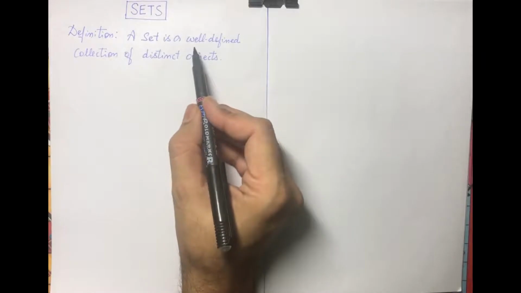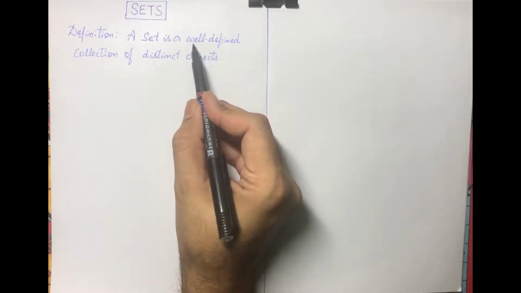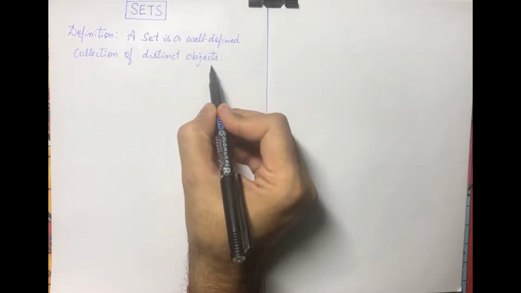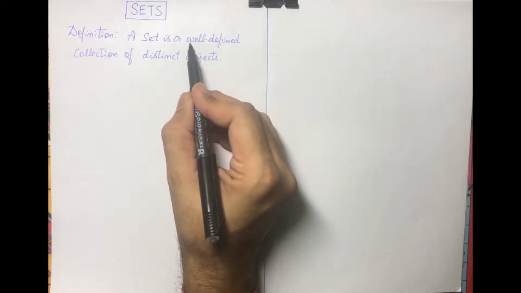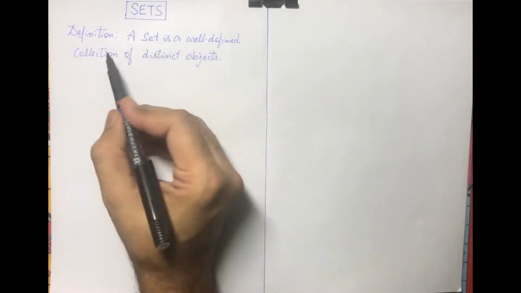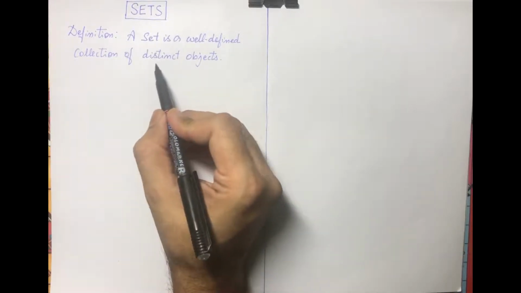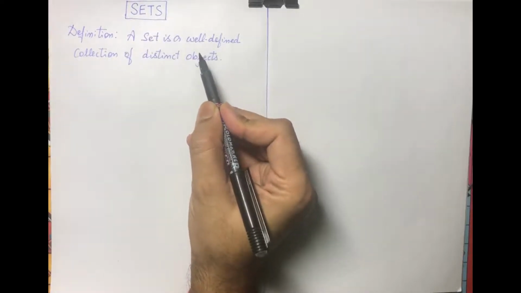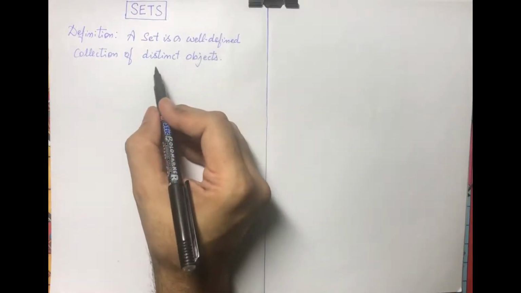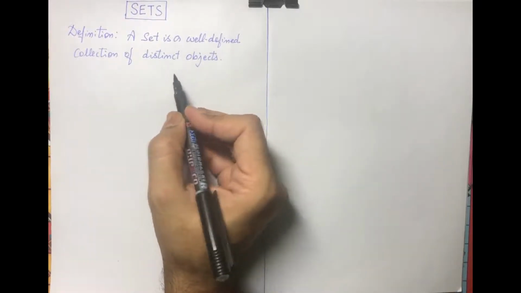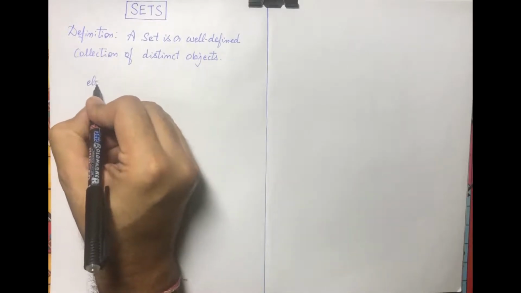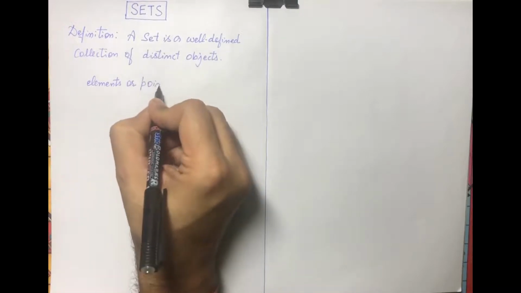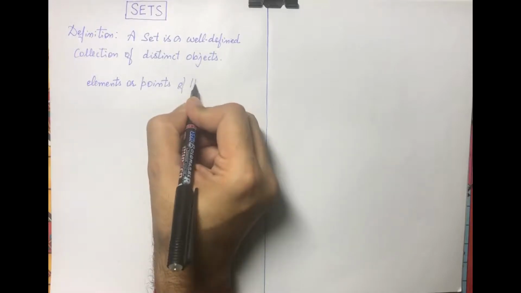So here you will notice two things are important: well-defined and distinct objects. The word well-defined means this collection contains distinct objects which satisfy a certain property, and those distinct objects are called elements or points of the set.